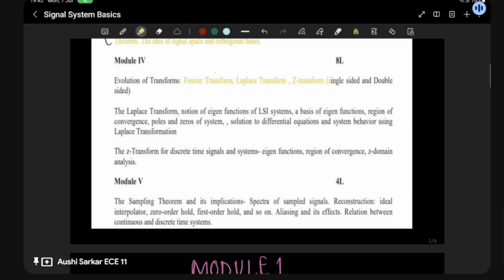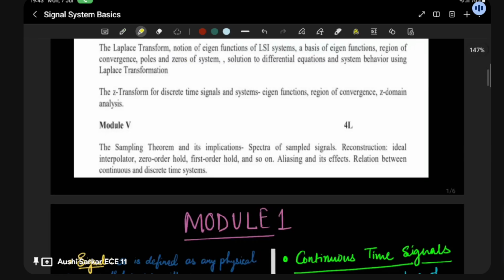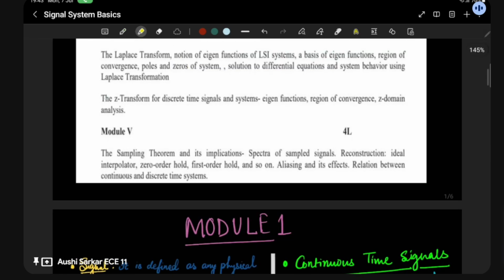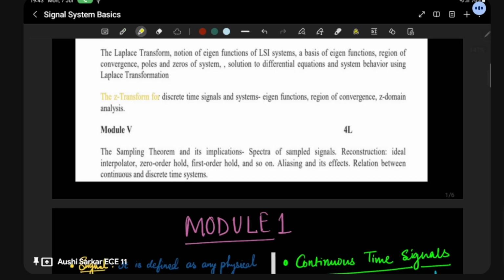After Fourier, we will be moving to Laplace, because there is quite a difference between Fourier and Laplace. What the Fourier series cannot solve well can be better solved by Laplace. So here we will be learning Laplace, and then we have to cover the Z transform as well. Then the last module.